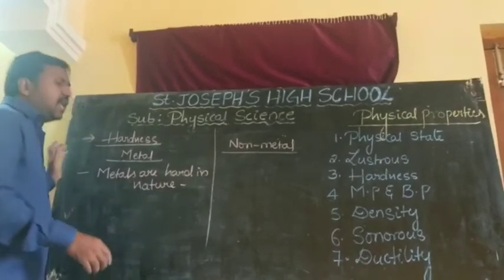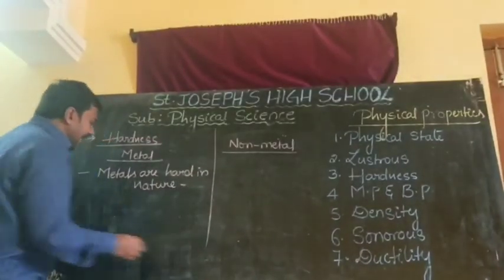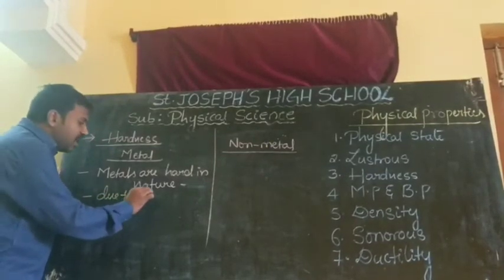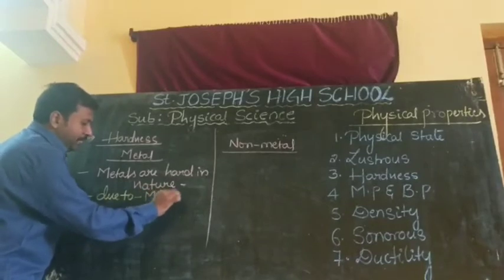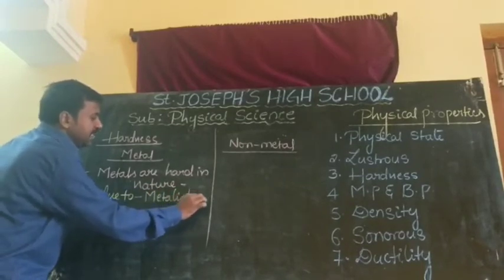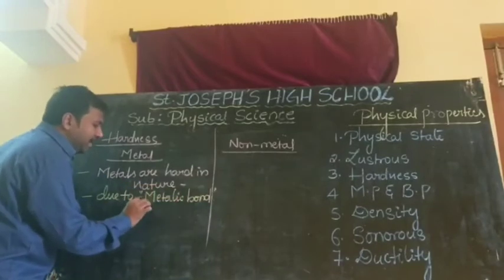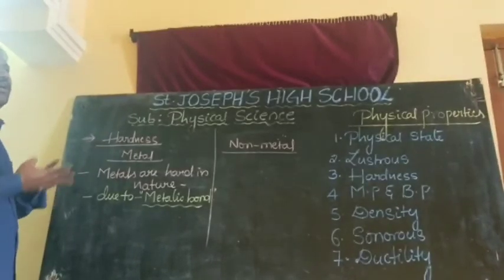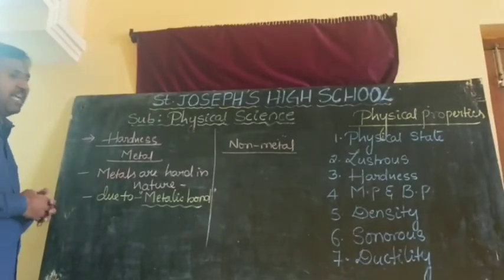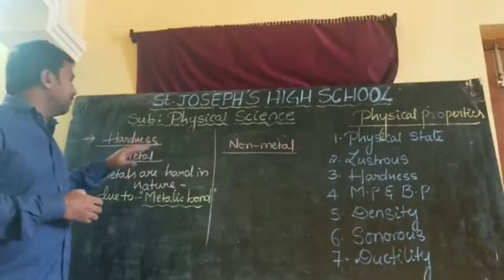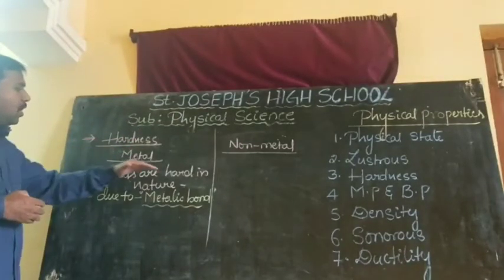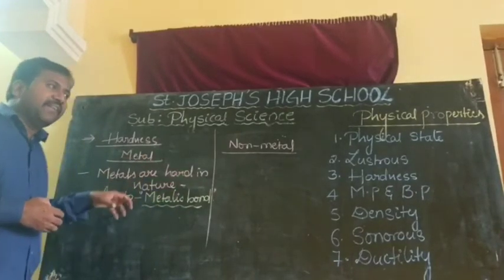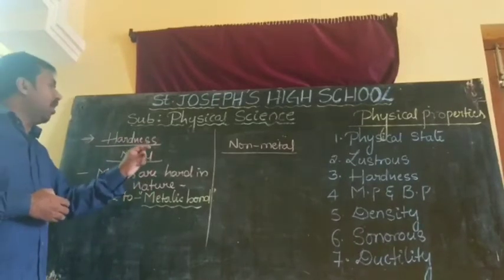So why are metals hard in nature, sir? The reason is due to the presence of strong metallic bond between atom to atom or particle to particle. I will explain next what that is. Now come back once again. I am saying the statement: metals are hard in nature due to the presence of metallic bond between the particle to particle of a metal.